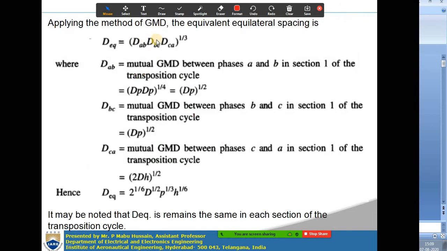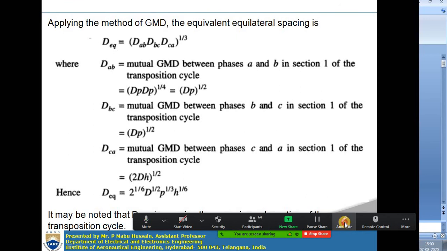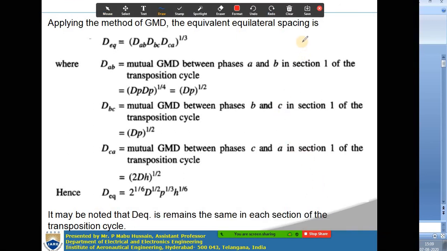Now, apply the method of GMD. If you take a single circuit 3-phase transmission line, in which case you are getting Dm equal to D equivalent, which is (Dab Dbc Dca) whole to the power of 1 by 3. Instead of 1, 2, 3, here we are taking ABC conductors. If there are 3 conductors in a single circuit transmission line, there will be only 3 conductors. So in such a case Dm will be D equivalent, which is (Dab Dbc Dca) whole to the power of 1 by 3.